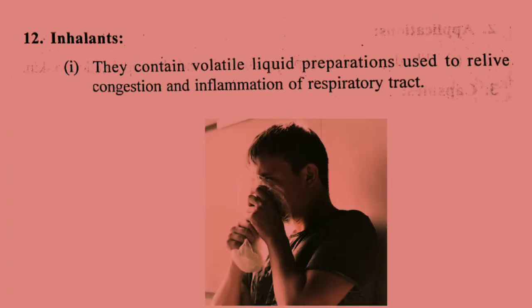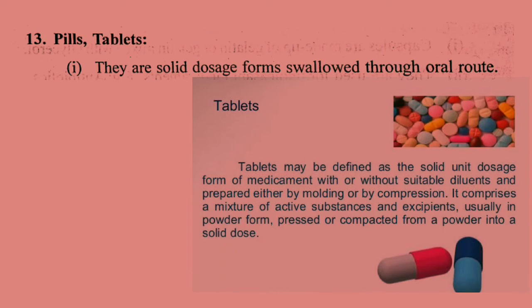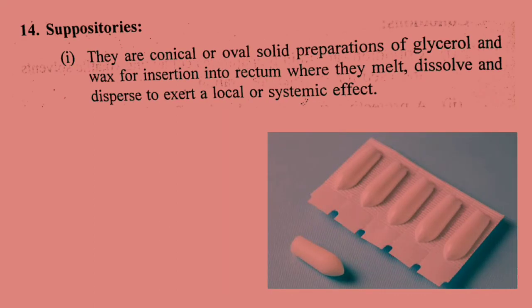Twelfth is inhalants. They contain volatile liquid preparations used to relieve congestion and inflammation of the respiratory tract. Thirteenth is pills and tablets. They are solid dosage forms swallowed through the oral route. Fourteenth is suppositories. They are conical or oval solid preparations of glycerol and wax for insertion into the rectum, where they melt, dissolve and disperse to exert a local or systemic effect.